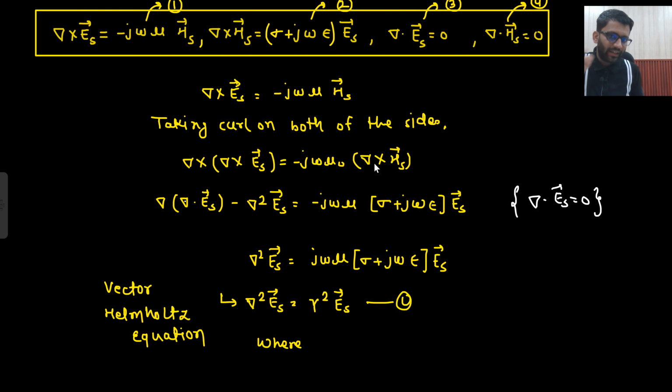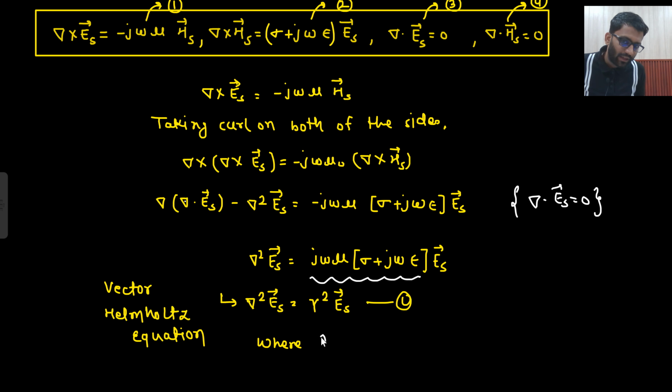And in place of del cross Hs, we are going to put this expression. What is this expression? Here sigma will also come into action: sigma plus j omega epsilon Es, right? So now this negative and negative sign cancel. So here you will get del square Es minus j omega mu into sigma plus j omega epsilon Es. Now this complete term is taken as gamma square.